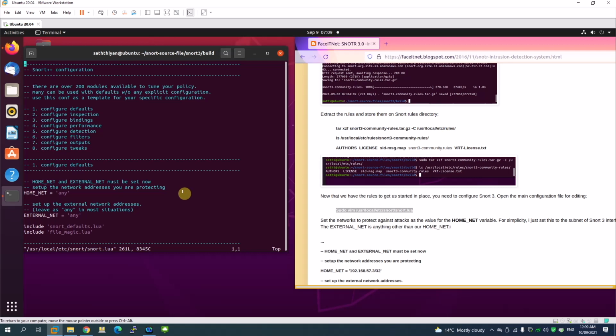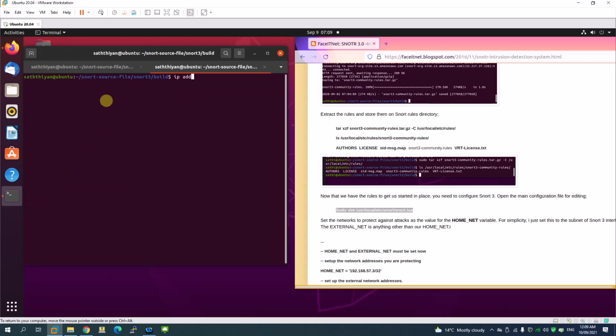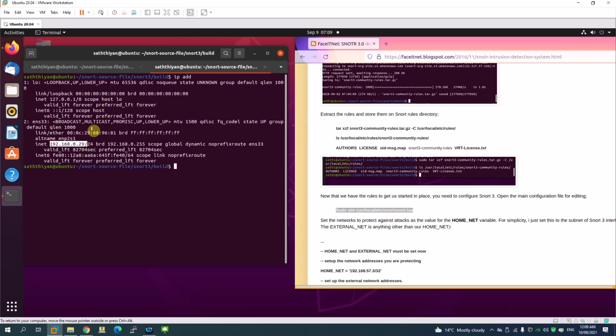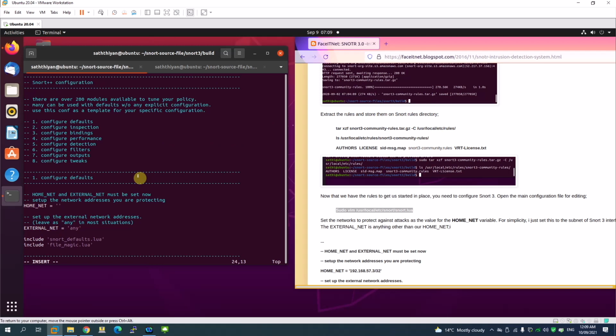So I'm in the path. What we have to do is see here, the home net, by default it says any. On my network, I can just change it to my home network address. To edit, you have to hit i, and you can see it's in insert mode. I'm going to specify the IP address that we are going to use on this network. In my computer, I need to first find the IP address. Let's find the IP address. So 192.168.0.29.